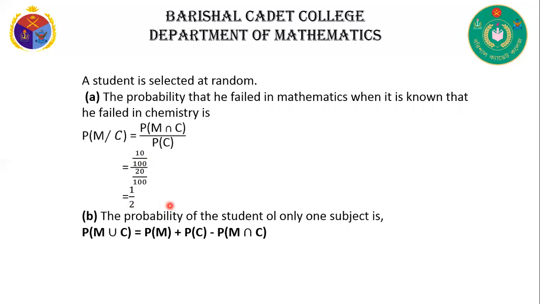Now question number B. The probability of the student failing in only one subject, that means either mathematics or chemistry. We know the formula for not mutually exclusive events: P of M union C is equal to P of M plus P of C minus P of M intersection C. Now putting in the values, P of M is equal to 30 by 100, P of C is equal to 20 by 100, and the common event is 10 by 100. Here 2 by 5, this is our required answer.